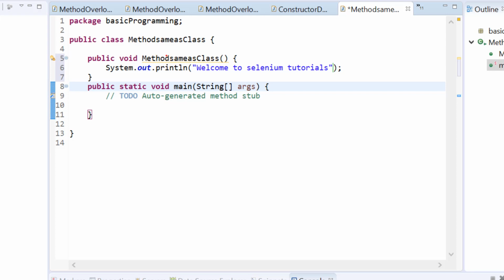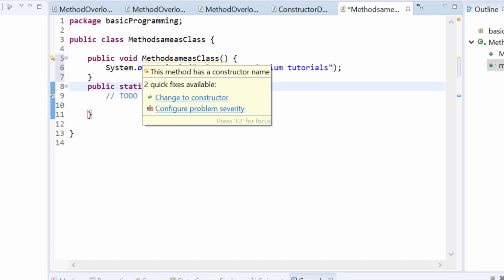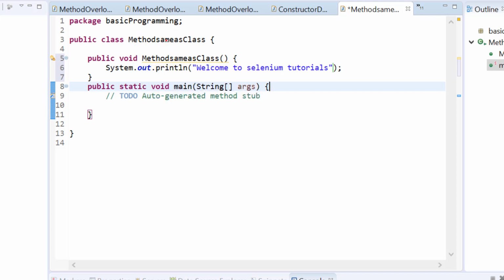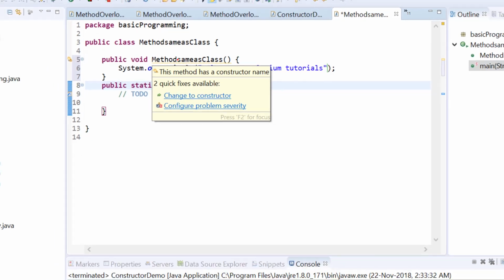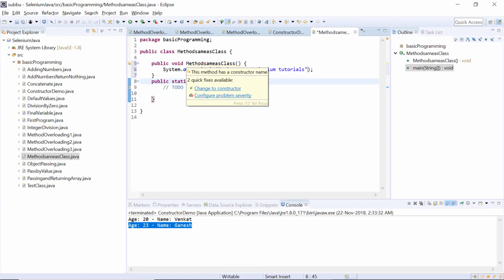So if you see this one, it is not throwing any error, it is just giving a warning message. The warning message is: this method has a constructor name. So we can create a method with the same name as that of the class. We won't get any error, but it throws a warning message.